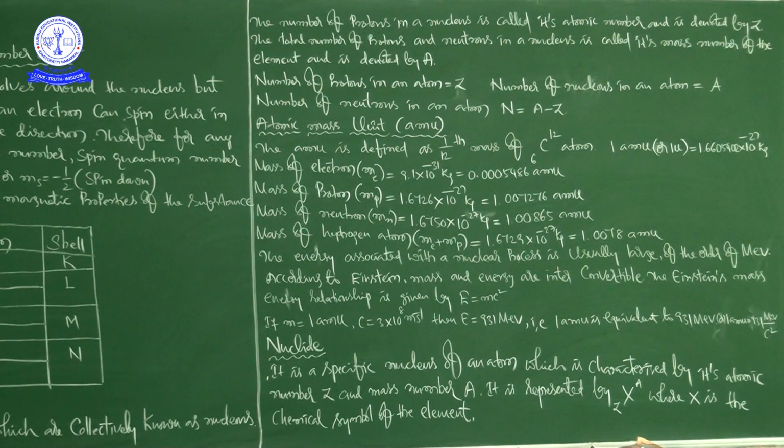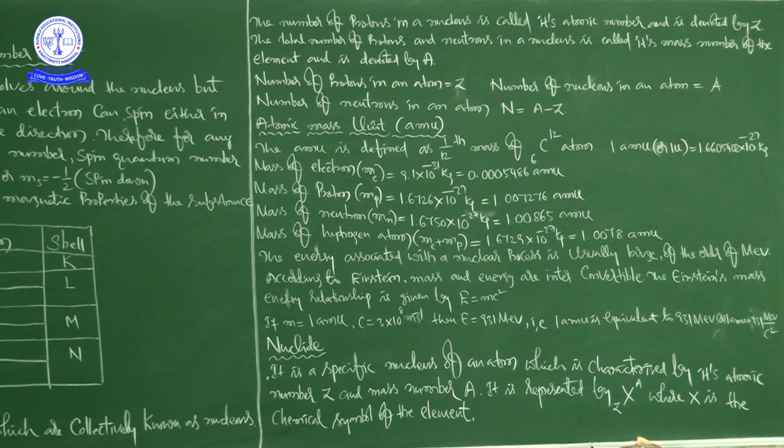See this, what I am saying is here, mass of electron Me is equal to 9.1 into 10 to the power of minus 31 kilogram. That if you write in terms of atomic mass unit, 0.0005486 AMU. Next, mass of proton Mp is equal to 1.6726 into 10 to the power of minus 27 kilogram. That is equal to 1.007276 AMU.